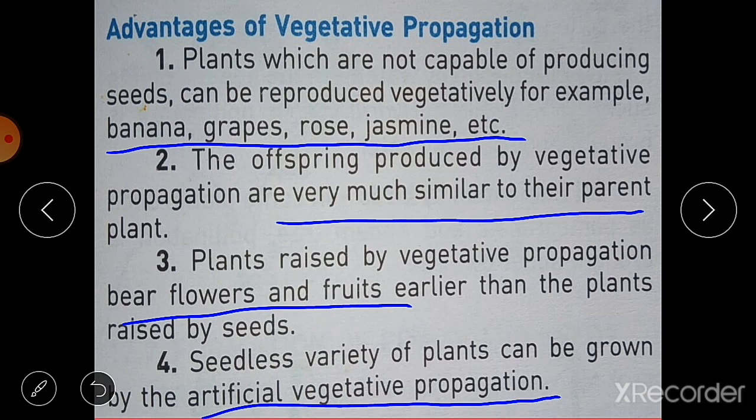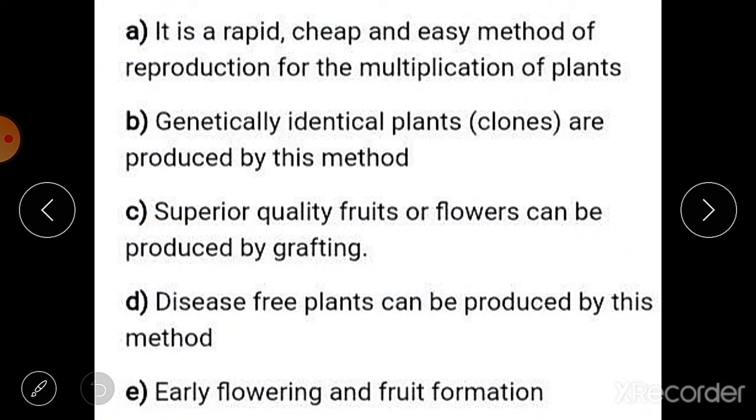We will see another advantage, that it is a rapid, cheap and easy method. It is a fast method of reproduction for the multiplication of plants. Then genetically identical plants, the clones: the offsprings are exact copies of their parent plant, so they are genetically identical.